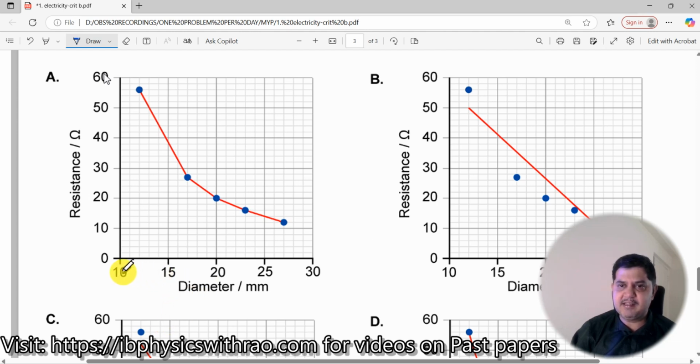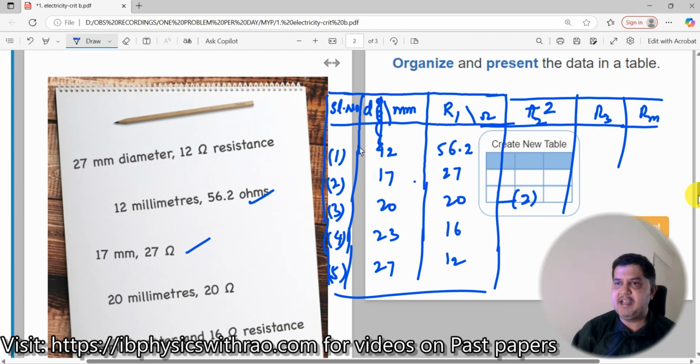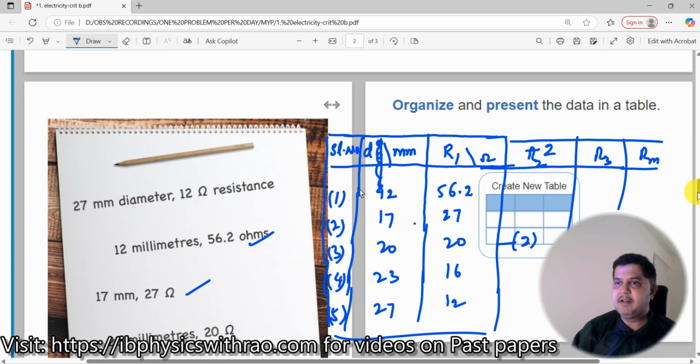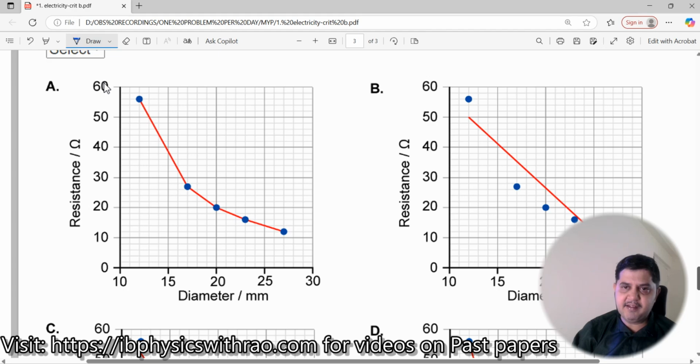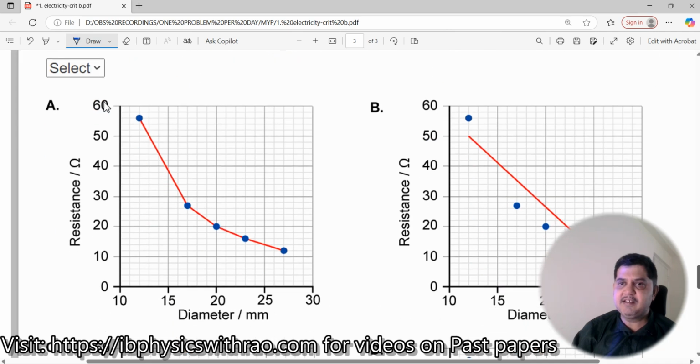See here, you get something like 10, 11, 12, say it's 15 here. This could be 12. For 12, how much is it? It's something like 56 over here, right? Let me go back and see what the data is here. For 12 centimeter, 56, correct? Then 17, 27, 26 is there. Then the third one, 20, 20 is correct. And then 23, 16, and 27, 12. All the points are correct here.